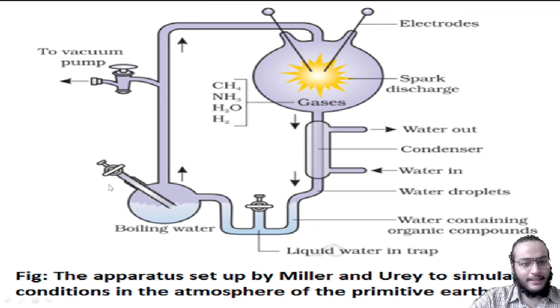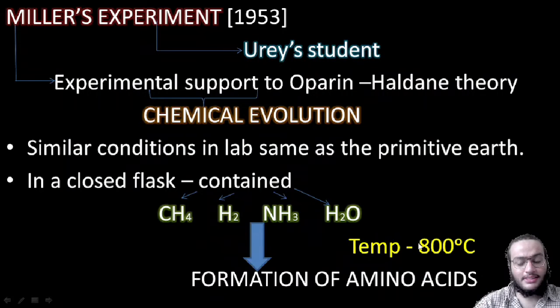So in this experimental setup, Miller made the same conditions as the initial earth, that is the reducing atmosphere and high temperature. He added CH4, NH3, H2O and H2 gases in this, and he heated them to a temperature of 800 degrees Celsius. What did he see? He saw the formation of amino acids here. So this is how the origin of life happened.